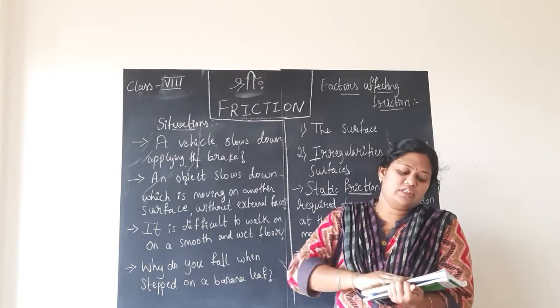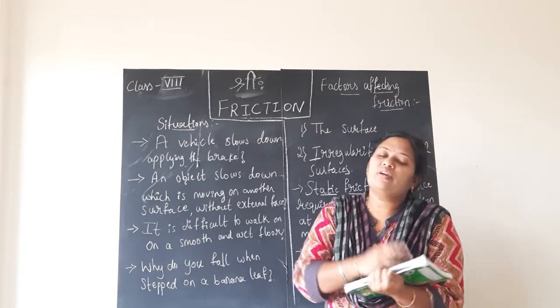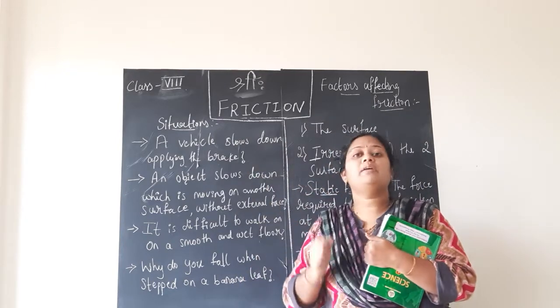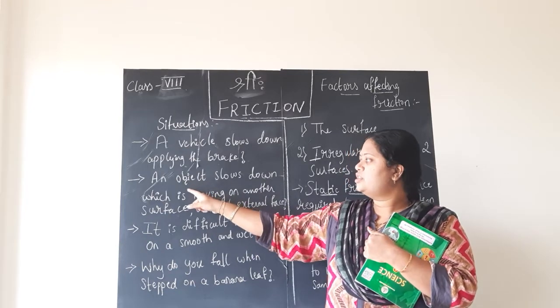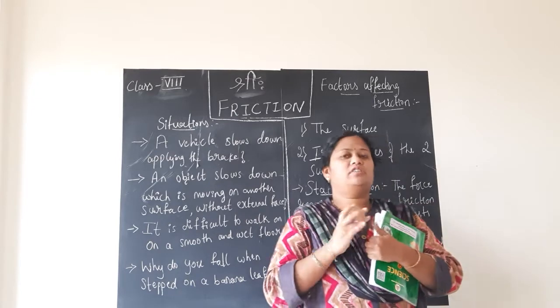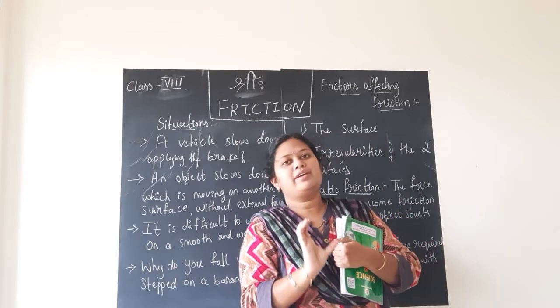The frictional force is present between the tire and the road, which is bringing the vehicle to rest on application of the brakes. In the second situation, an object slows down which is moving on another surface without any external force. For this, you will consider a toy car.